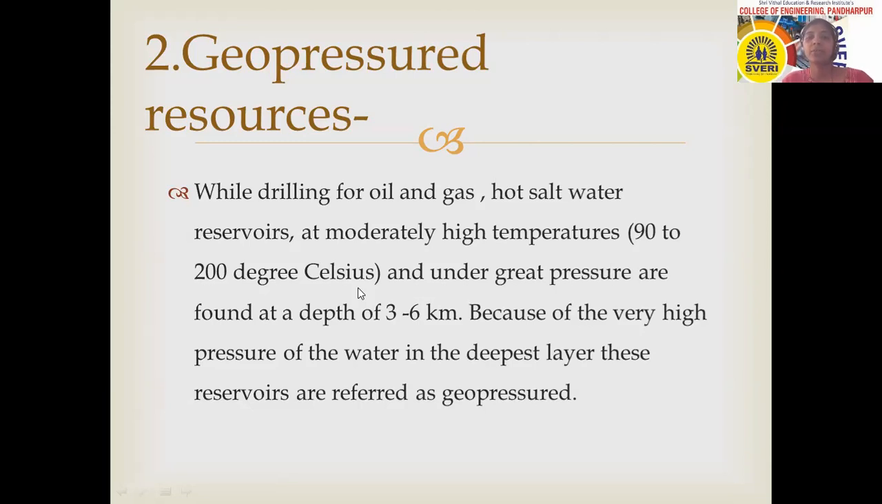That means whenever the mining or drilling process for oil and gas is tried, in such cases what happens, sometimes hot water reservoirs are found. The temperature of that hot water is how much, 90 to 200 degrees Celsius, and they are found up to a depth of 3 to 6 kilometers from the earth surface.